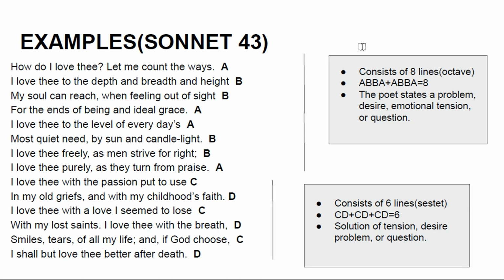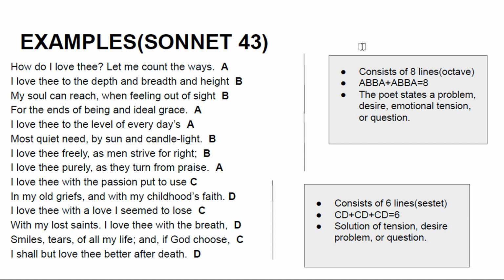Moving towards an important example, Elizabeth Barrett Browning's Sonnet 43 is called a Petrarchan sonnet. You will see that I have mentioned the rhyme scheme in front of every line. How do I love thee? Let me count the ways.